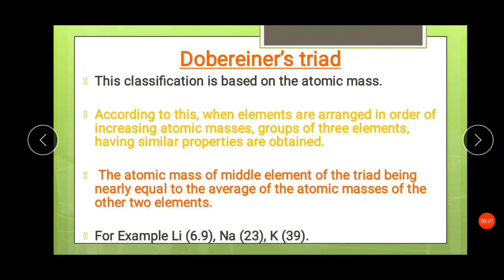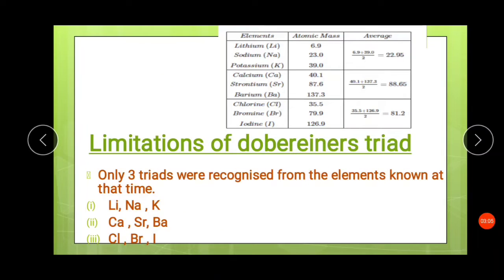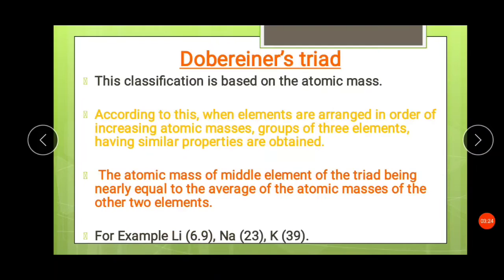So when he classified, he classified a total of 9 elements and got 3 groups. In the first group there was lithium, sodium, potassium. The second group had calcium, strontium, barium, and the third group had chlorine, bromine and iodine. So these were the 3 groups.